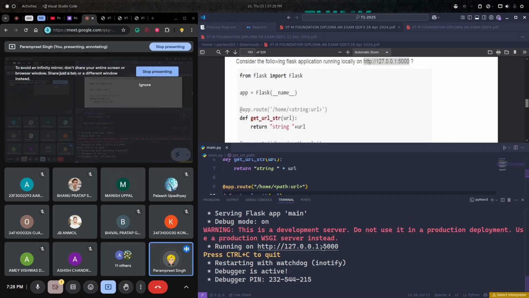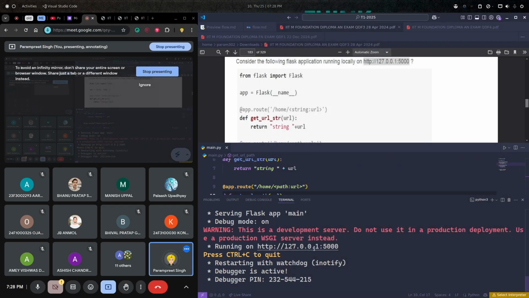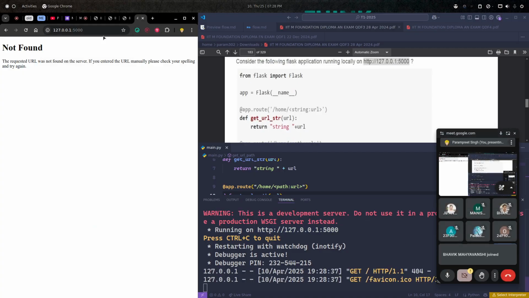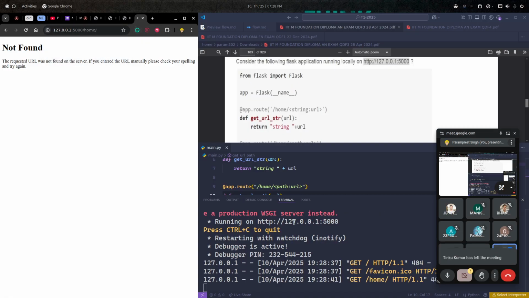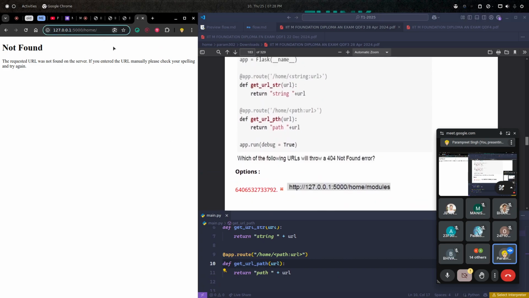Okay, so we have this. Let me close the Firefox and copy the URL. Now we have the URL here. If we type /home, nothing will work as of now. Now if we type, let's take the first option directly, modules, we are getting string modules. How is it happening?